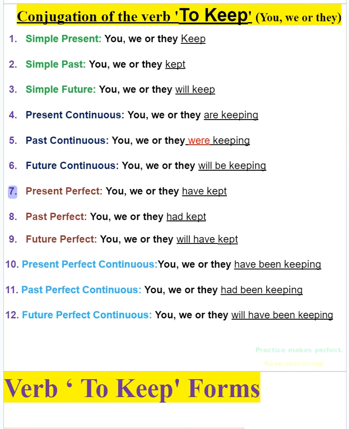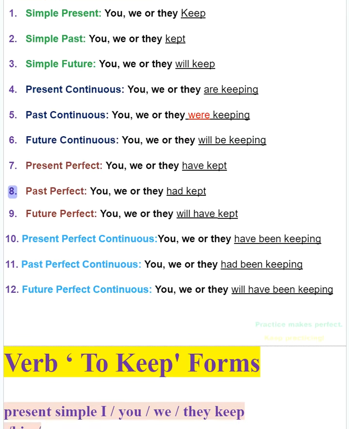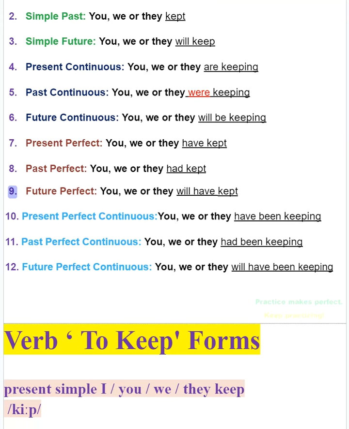7. Present perfect, you, we or they have kept. 8. Past perfect, you, we or they had kept. 9. Future perfect, you, we or they will have kept.